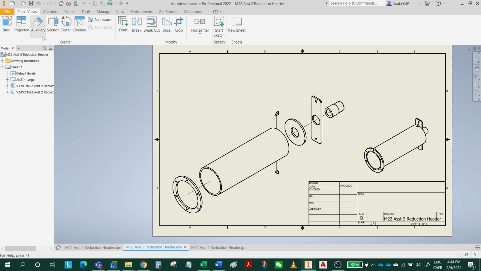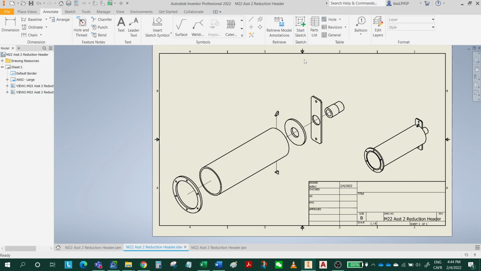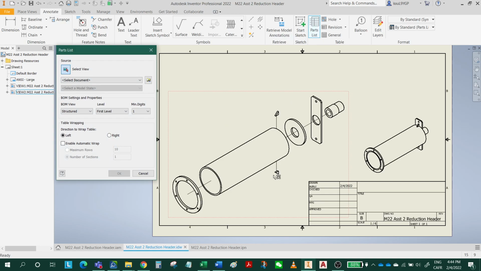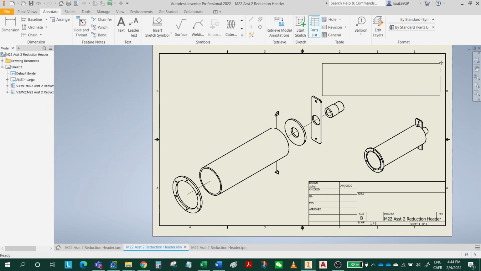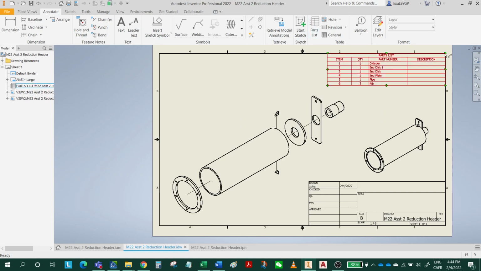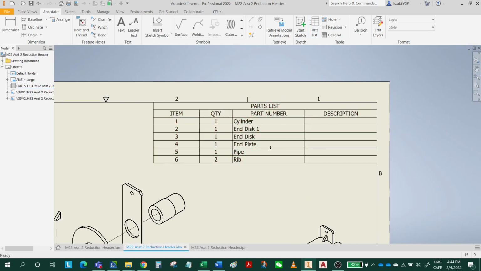I'm gonna add the parts list. Go to annotate. Go to parts list. Select the view. Select OK. The BOM view is disabled in the reference assembly. The BOM view must be enabled to proceed. Do you wish to enable BOM view? Yes, okay. All right. And you click on the corner. I'm gonna hide this view, right?